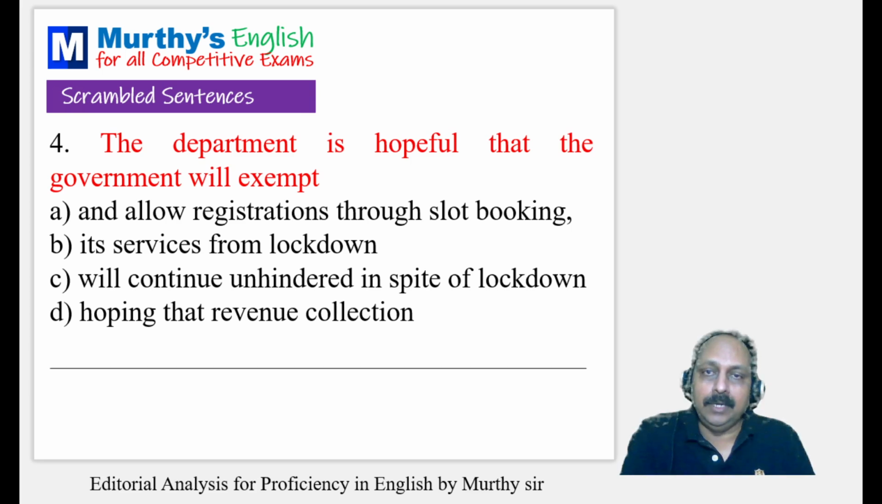It goes with a particular department. The department is hopeful that the government will exempt its services from lockdown and allow registration through slot booking, hoping that revenue collection will continue unhindered in spite of lockdown. So what is the correct order?